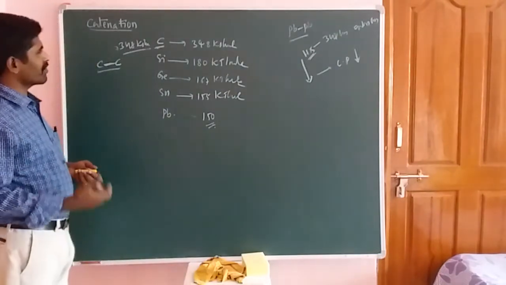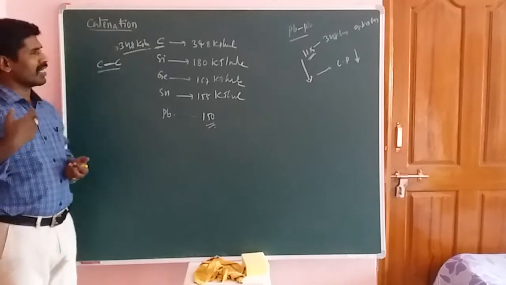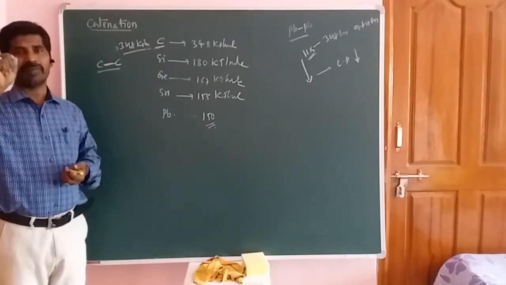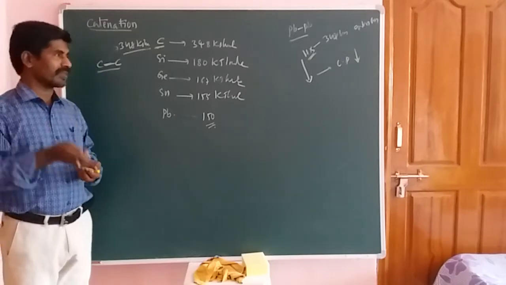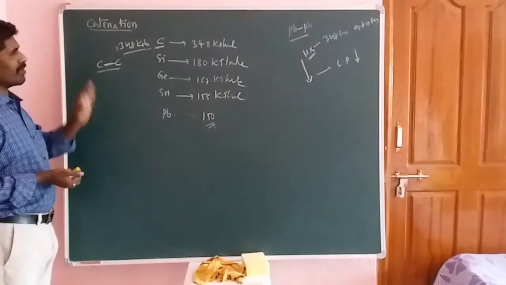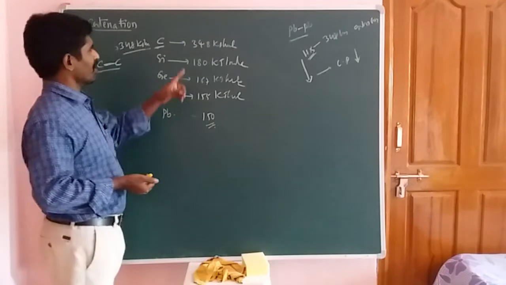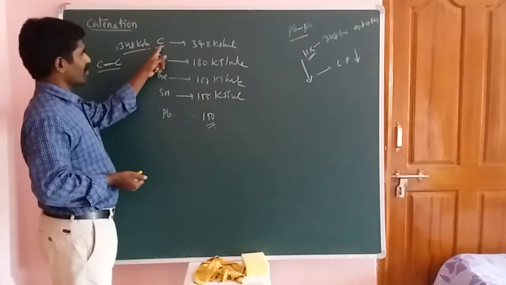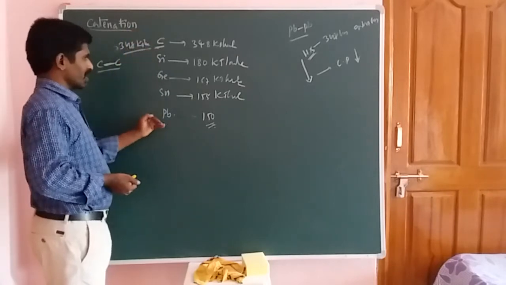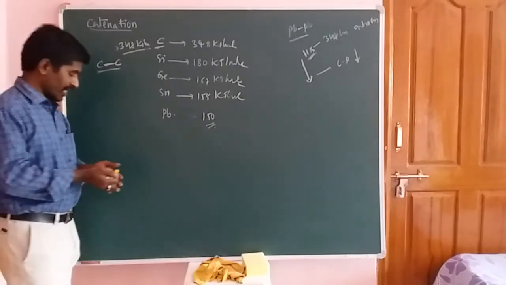Now what is the importance of catenation in chemistry? All of organic chemistry depends upon the self linkage of carbon atoms. The catenation property depends completely upon the bond energy. So the greater the bond energy, the greater the catenation property. When the bond energy decreases from top to bottom, the catenation property also decreases from top to bottom. So this is the catenation phenomenon.